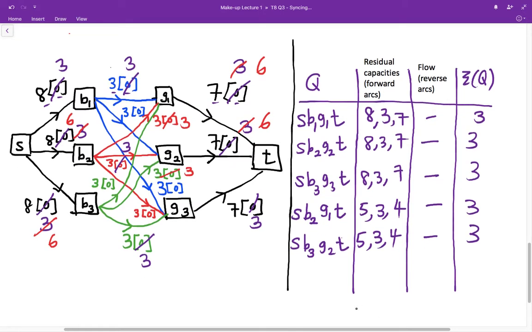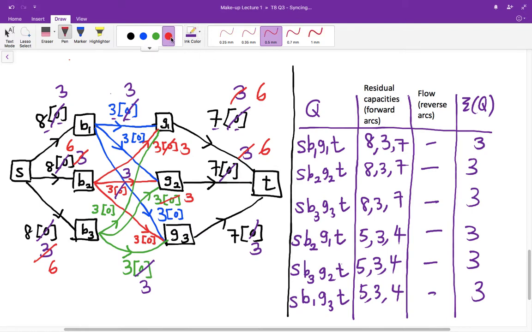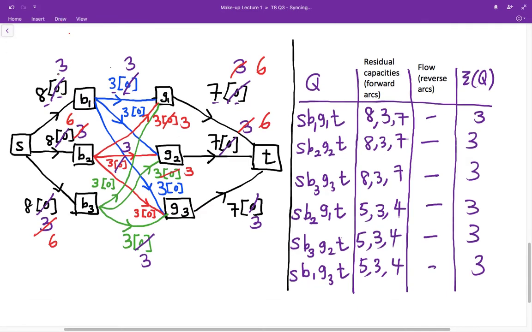Alright, there's another one on the path S B1 G3 T. Okay, and the residue capacities are the same as before. So which means we can increase the flow further by 3. Okay, let me replace this 3 now by 6 after an increment of 3.